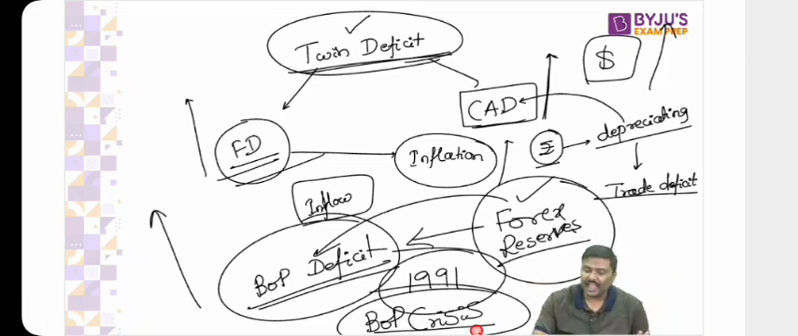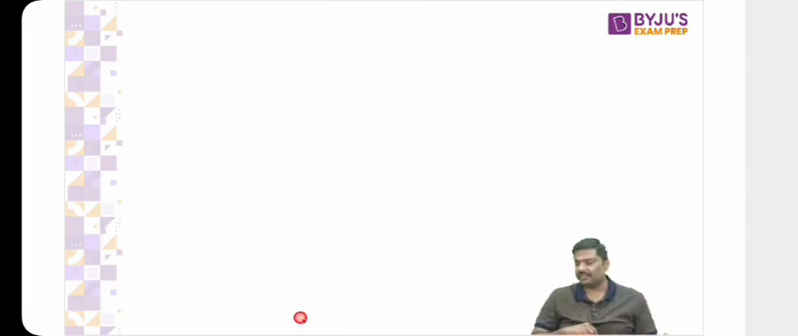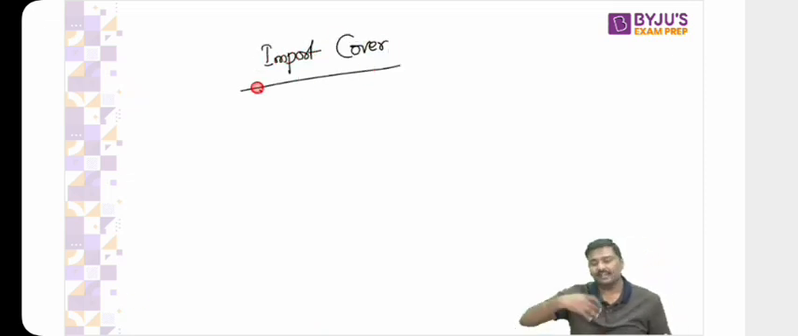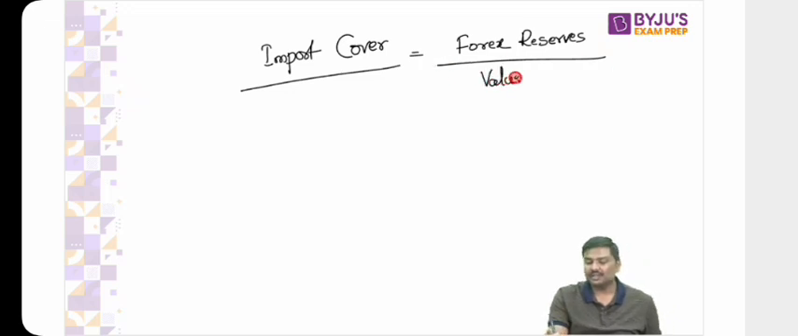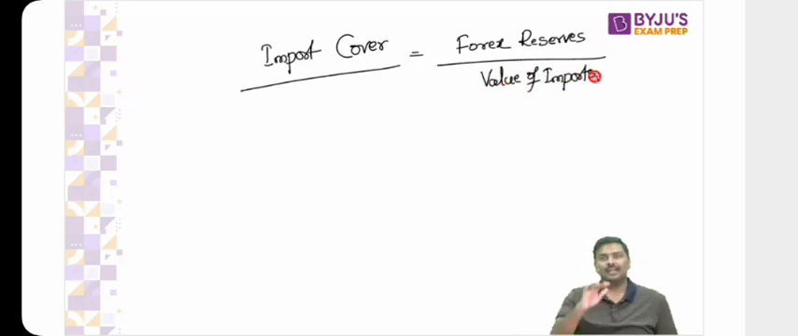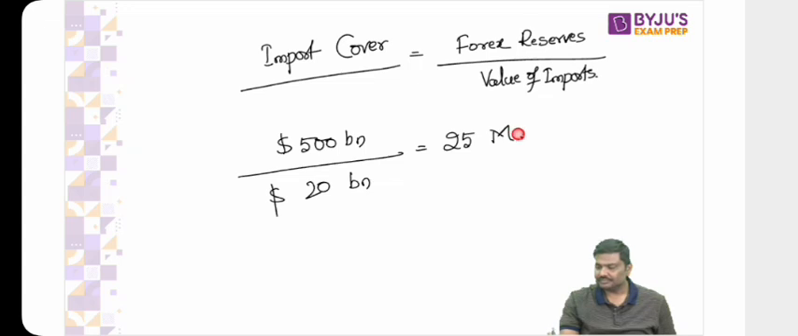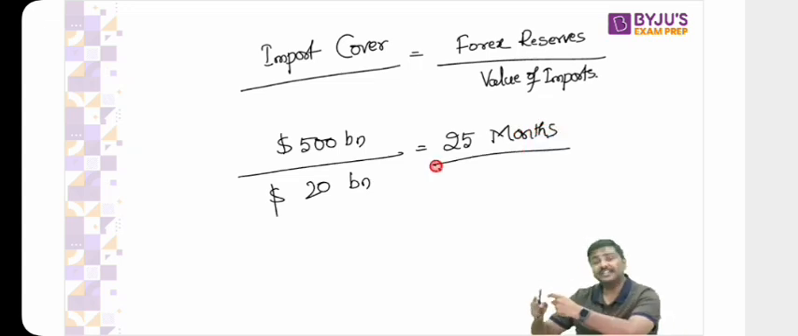Why? We have built a huge amount of forex reserves. And that is the reason there is one more term associated with this concept. Remember this. There's a term called import cover. Generally, whenever the forex reserves start depleting, start falling down, it is mentioned in the form of import cover. What is this idea of import cover? The formula for import cover is the amount of forex reserves divided by the value of monthly imports. Let's say you have forex reserves of $500 billion and your monthly imports are $20 billion. Can I say your import cover is 25 months? Your import cover is 25 months, meaning the forex reserves you have are sufficient to pay for 25 months of imports.